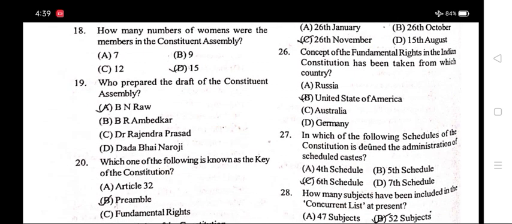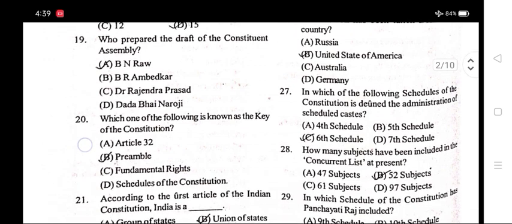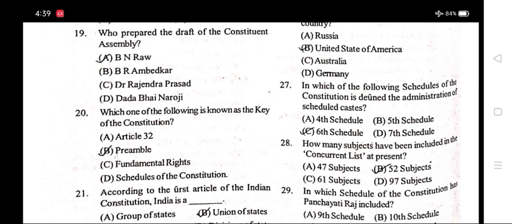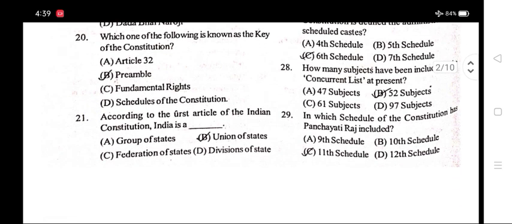Number 18. How many women were members of the Constituent Assembly? Option D, 15. Number 19. Who prepared the draft of the Constitution? Option A, B.N. Rao.